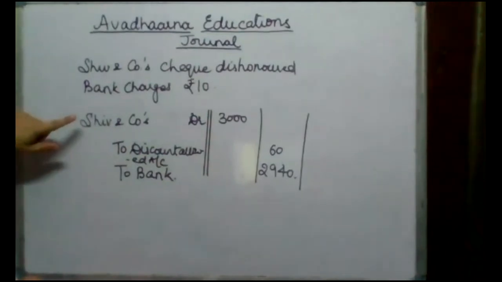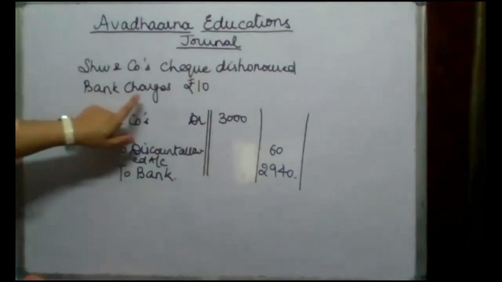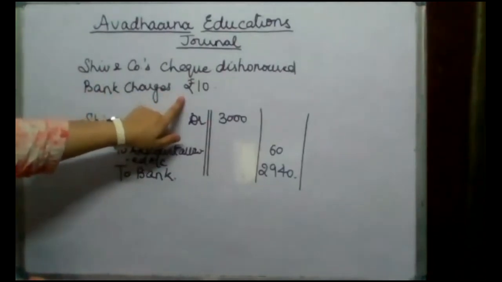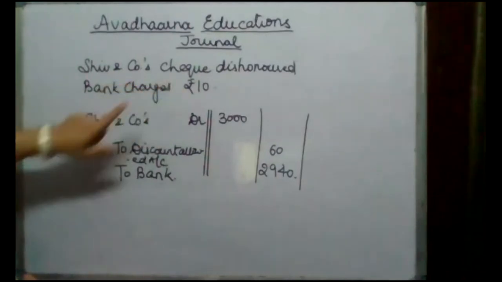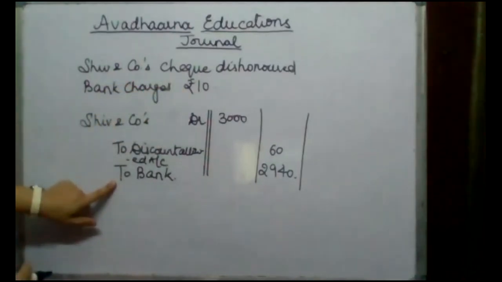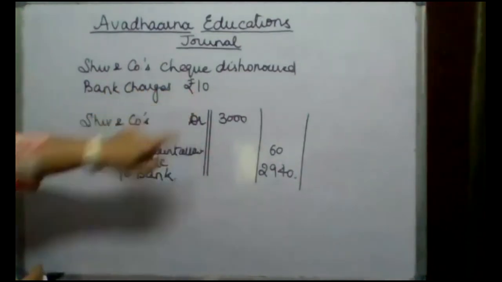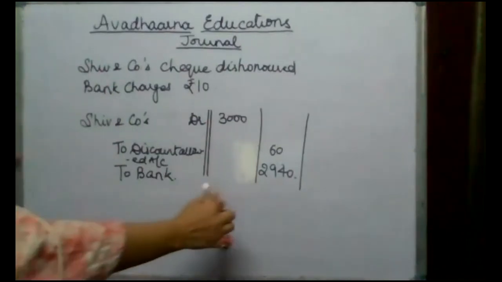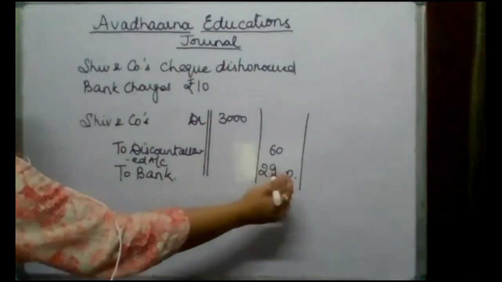So this was the entry to be passed when the check was dishonored, and then the bank charged bank charges of 10 rupees. अब बेटा ये जो 10 रुपीज चार्ज किए हैं बैंक ने, बैंक क्या करता है, बैंक तो हमारे बैंक अकाउंट में से रिड्यूस कर लेता है. सो आवर बैंक अकाउंट गेट्स रिड्यूस्ड बाय 10 rupees more. Fine. So let's add 10 rupees over here as bank charges.